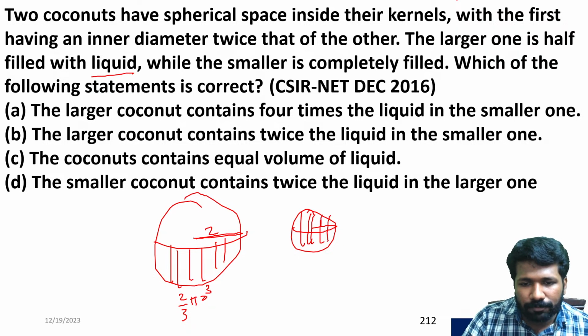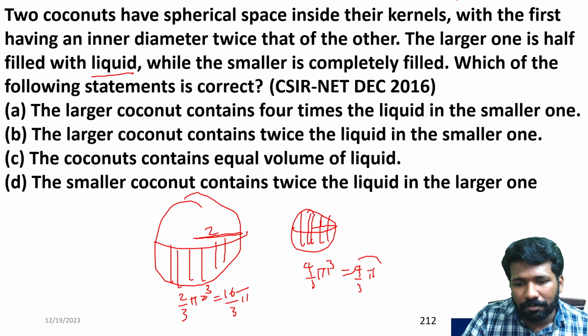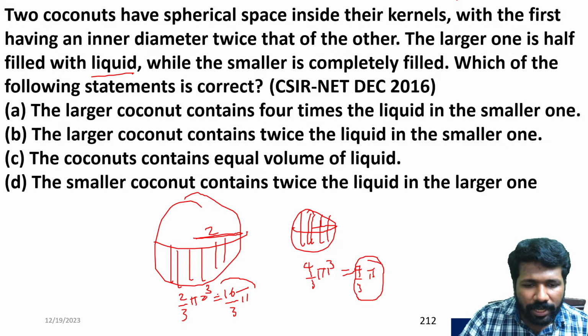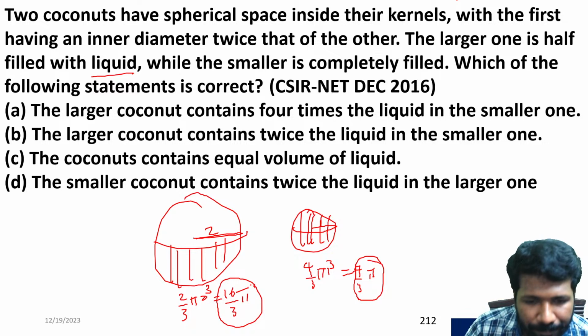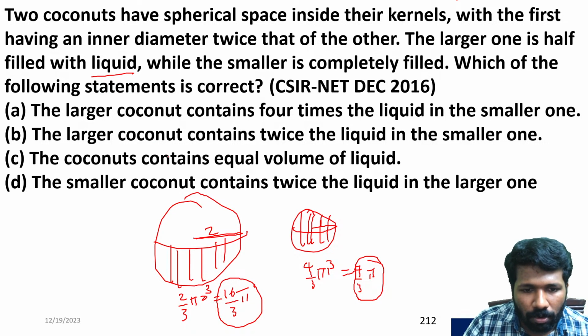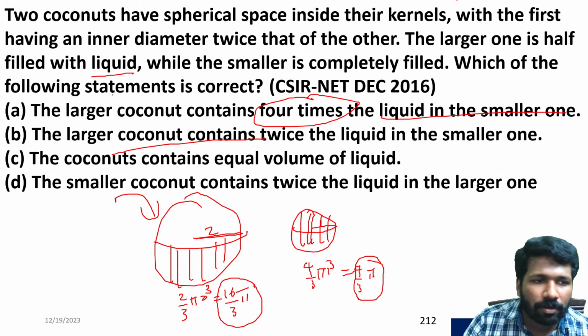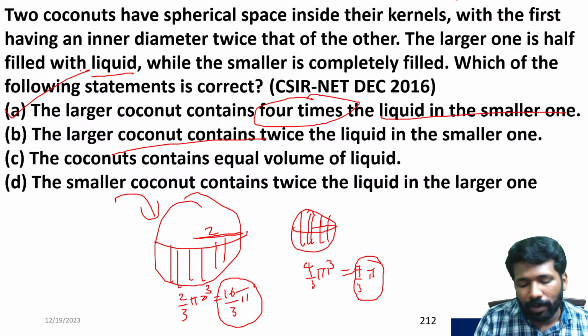What about this? This is fully filled. So it is 4 by 3 pi 1 cube. Simplify this: this will be 2 cube, 8 into 2, 16 by 3 pi. This will be 4 by 3 pi. What is the comparison you can make? 4 by 3 pi, 4 times will be 16 by 3 pi. 4 times. Or you can say the larger coconut contains 4 times the liquid in the smaller one. That is option A. All of you understood?